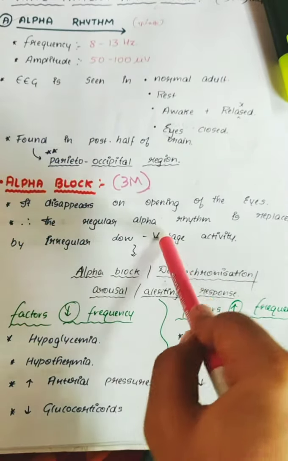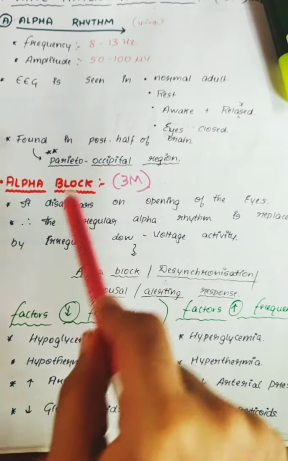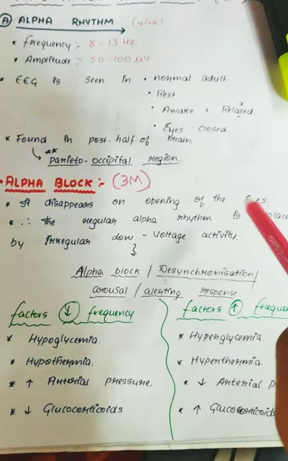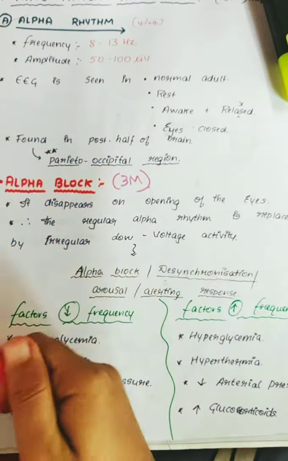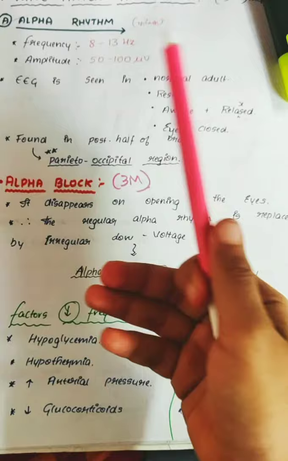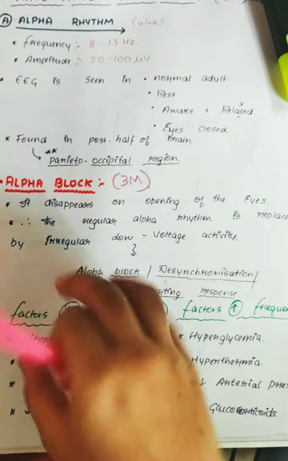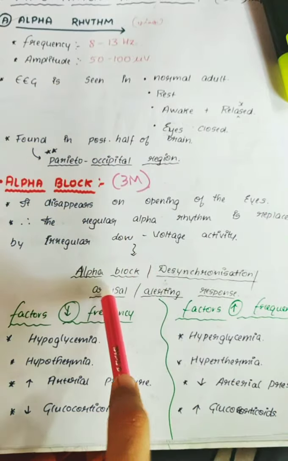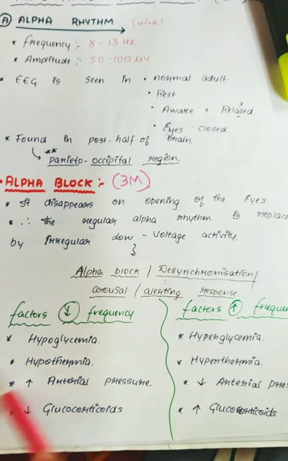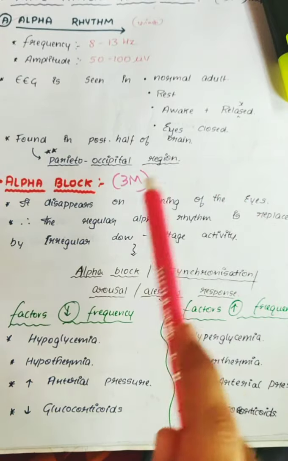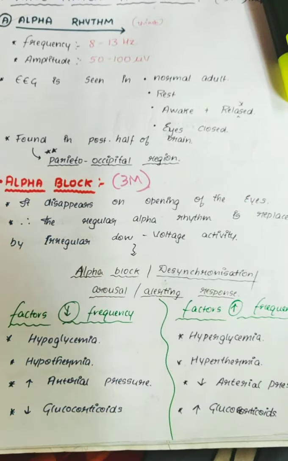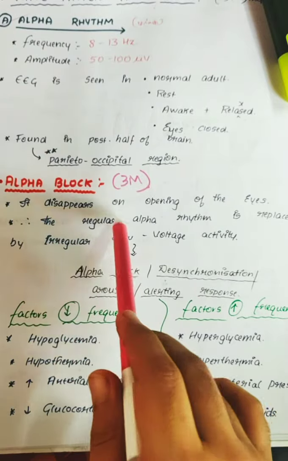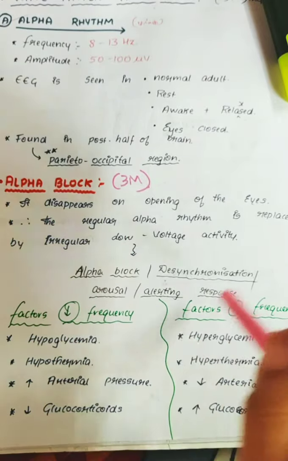The regular alpha rhythm is replaced by the irregular low voltage activity. What does this mean? Your regular activity of your brain will be replaced, from awake state to alert stage, by the irregular low voltage activity. This is called alpha block. Desynchronization of waves, there will be variation in frequency and amplitude. The person will be aroused and give the alerting response, he'll be in an alert state. So what are the factors which decrease frequency and what are the factors which increase frequency?